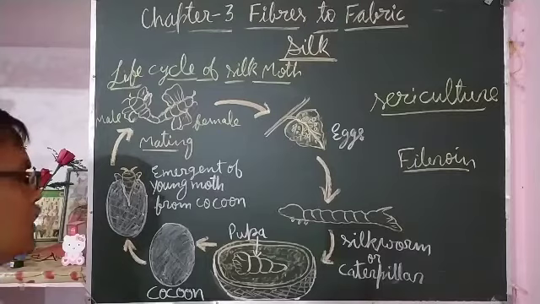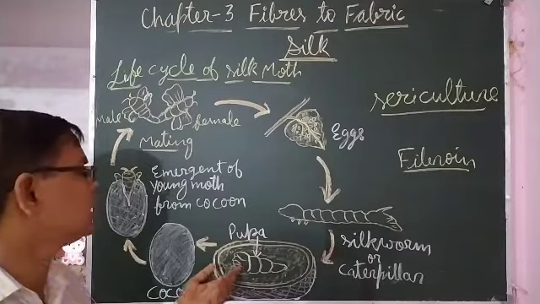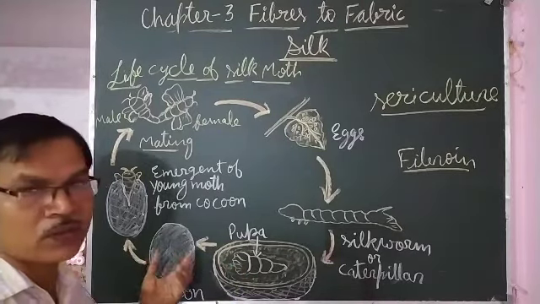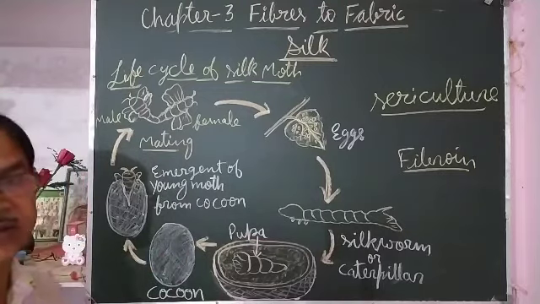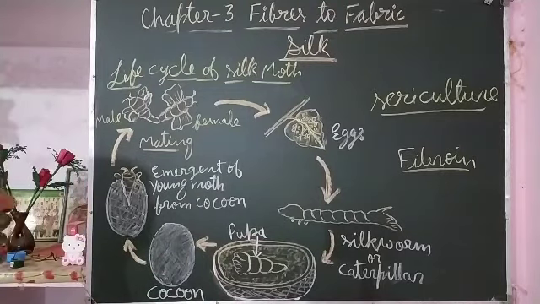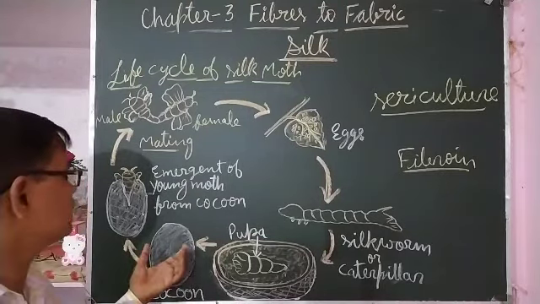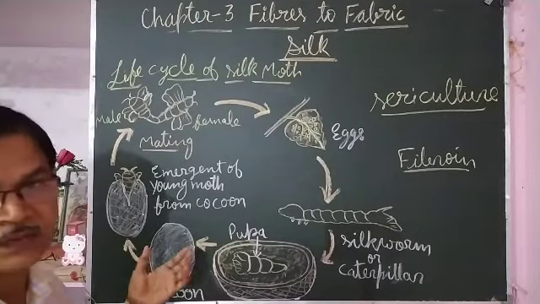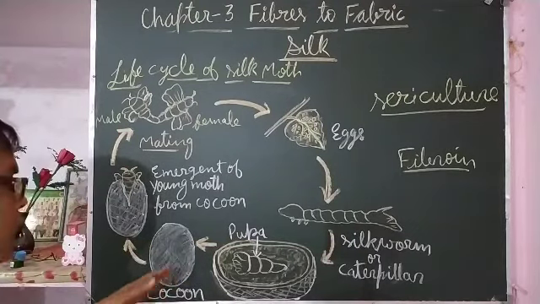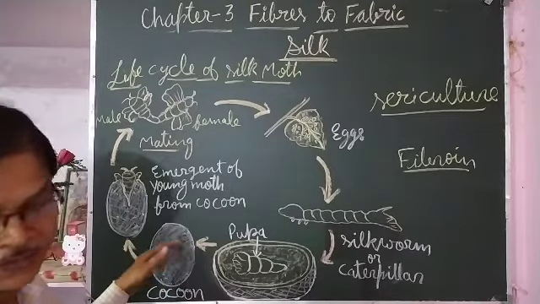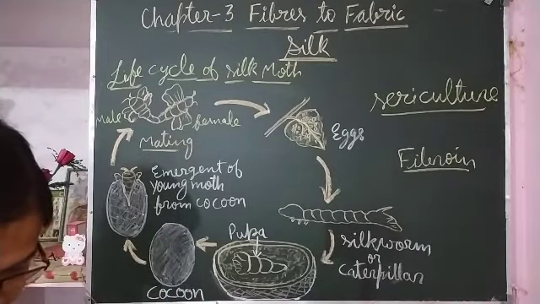During squeezing, the body of the larva present inside the cocoon breaks and comes out and mixes into the water, and the fibers of silk get free from each other.